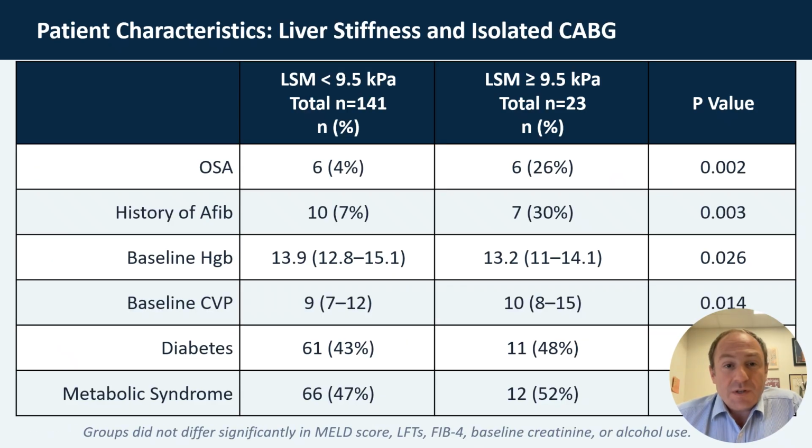This table shows the differences in baseline patient characteristics between the groups. History of atrial fibrillation and obstructive sleep apnea were significantly different between the groups. There were also significant differences between baseline hemoglobin and baseline central venous pressure, albeit these were of questionable clinical significance. There were not significant differences with the presence of diabetes or metabolic syndrome.